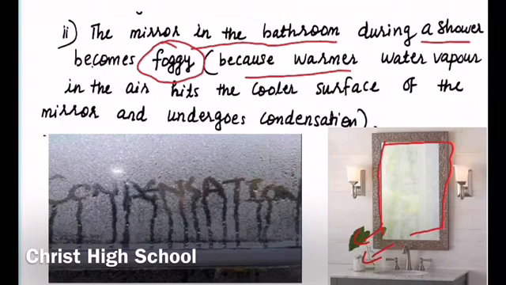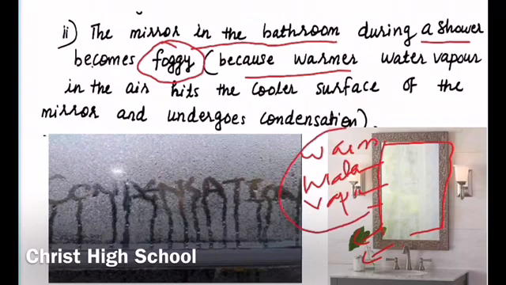So what happens? So during hot water bath, the water vapor will be very warm. The warm water vapor, when they touch the cooling surface of the mirror, they condense and form liquid. So when we take the hot water bath, there will be warm water vapor.